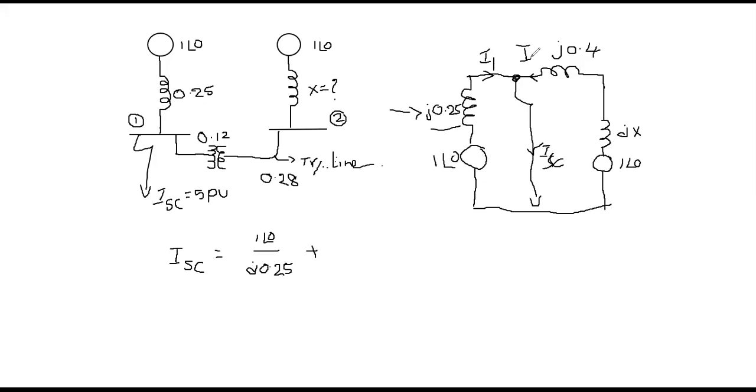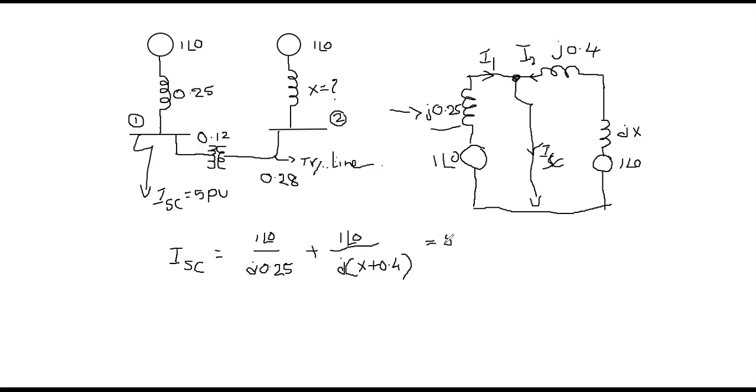Now how can you determine I2? Similarly to I1, in this case you need to add jX plus 0.4. So I2 is 1 at an angle 0 divided by j(X plus 0.4). Now this ISC is already given, that is equal to 5 per unit.